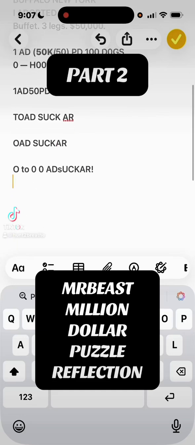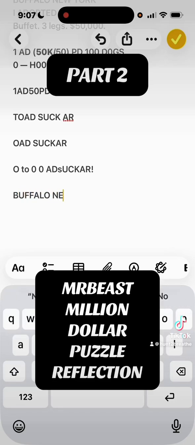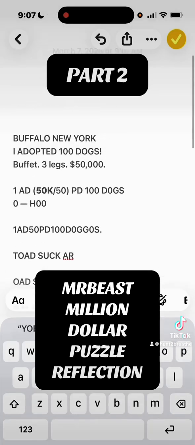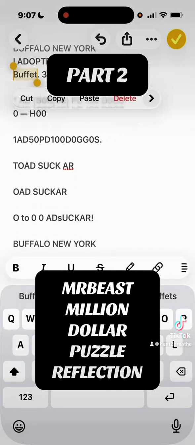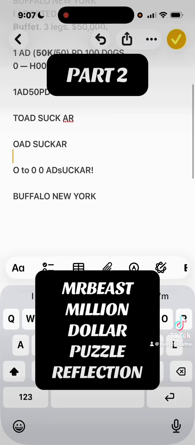announced it yet. Bastards. All right, so zero ad sucker. That was one option, but that's not the one I like better. I like this one better. Buffalo, New York. So let's go back up. His name is Buffett. If you come here,